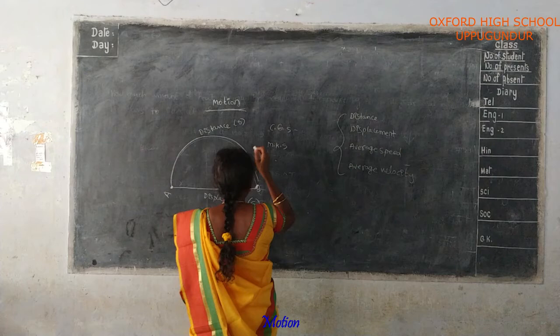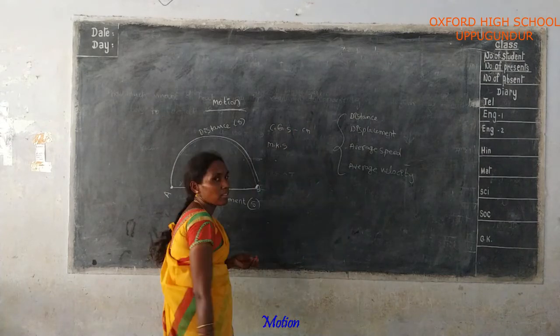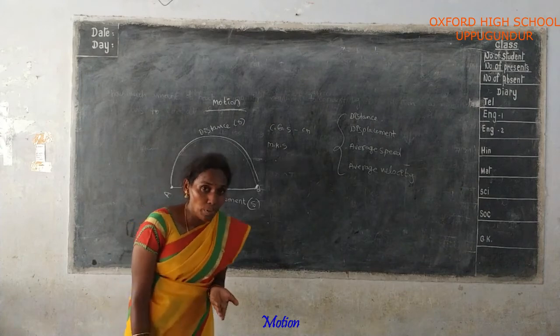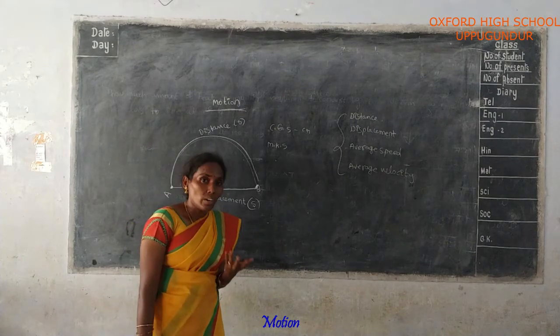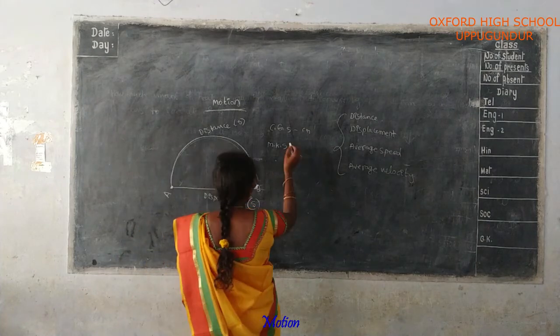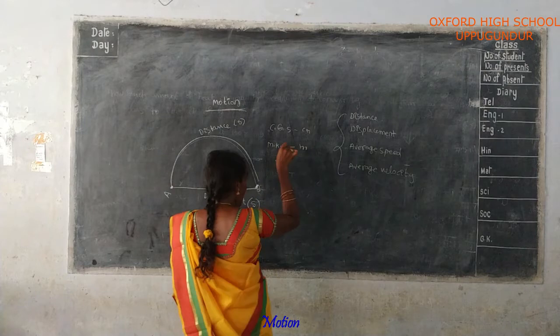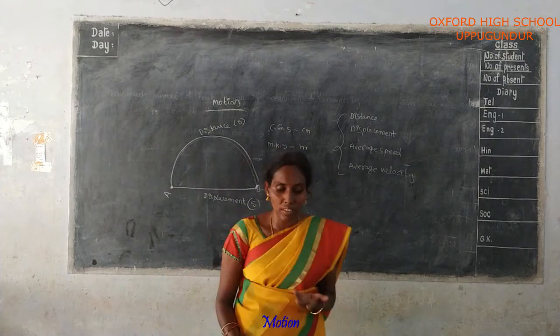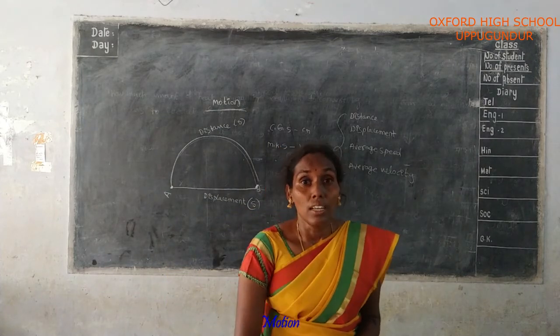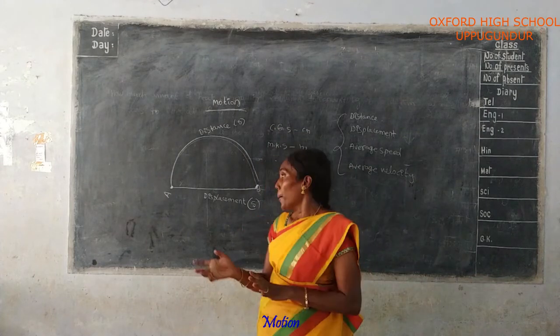The CGS unit of distance is centimeters, and for displacement also centimeters. Distance and displacement both are physical quantities and both have the same units. Next, the MKS unit of distance and displacement is the meter. The SI unit of distance and displacement is also the meter.